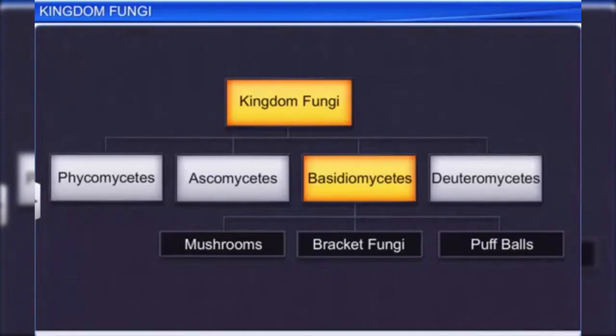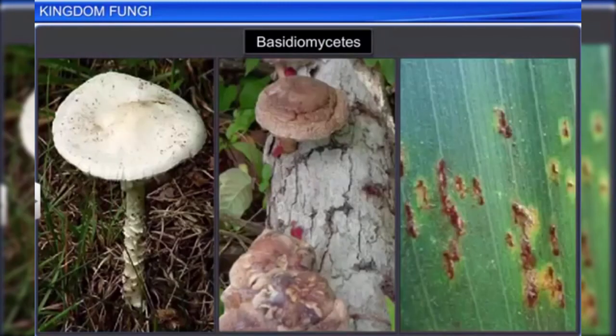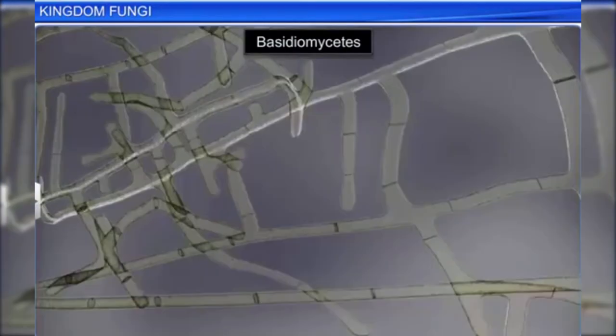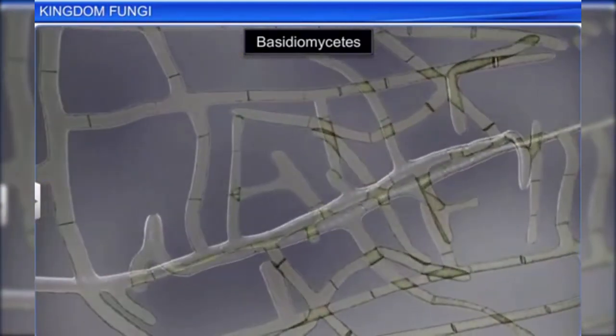Some common examples of Basidiomycetes are mushrooms, bracket fungi, and puffballs. They grow in soil, on logs, and inside plant bodies as parasites such as rust and smut. Like Ascomycetes, Basidiomycetes too have branched and septate mycelium.